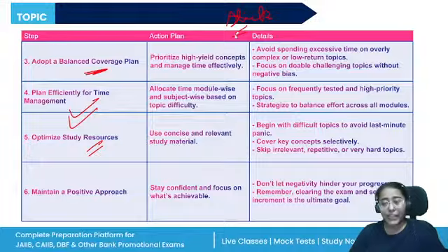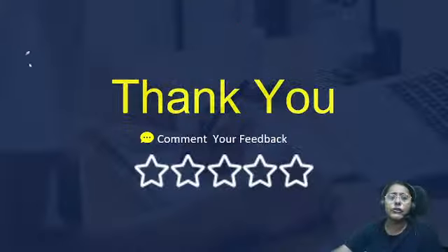You should have faith in your preparation, that you are preparing well, you are consistent, you are starting early. Definitely, you will qualify the exam. Your ultimate aim is to clear the exam and secure an increment. So, be diligent and consistent, follow this strategy, attend all the live classes, practice the mock tests, and 100% you will be able to qualify the exam.